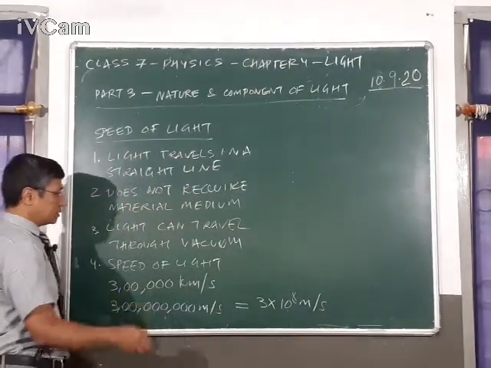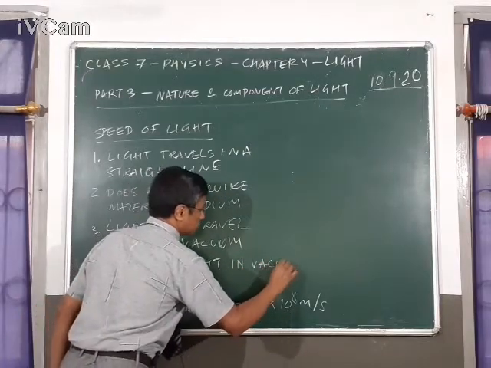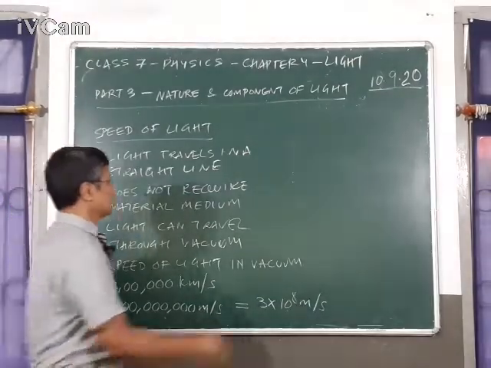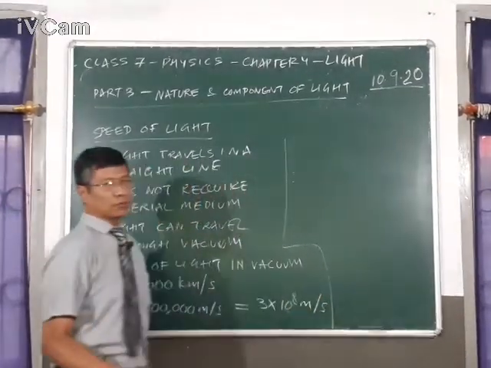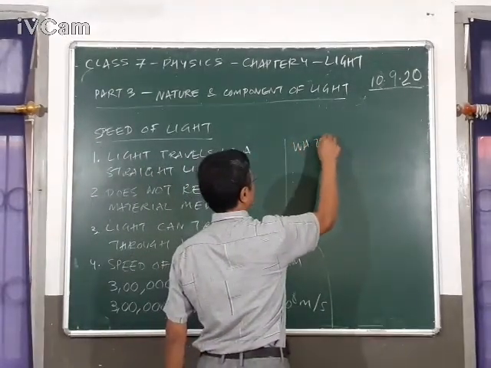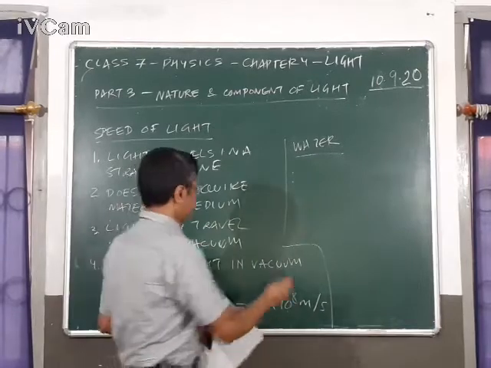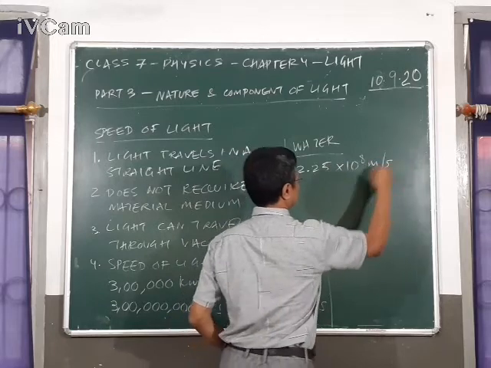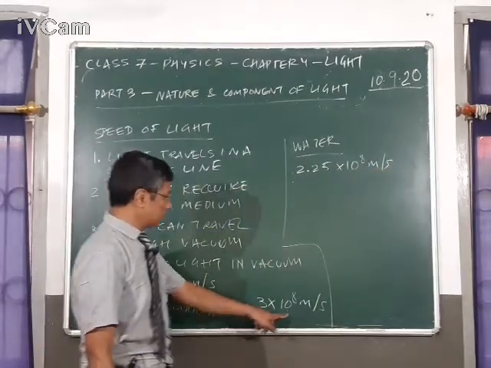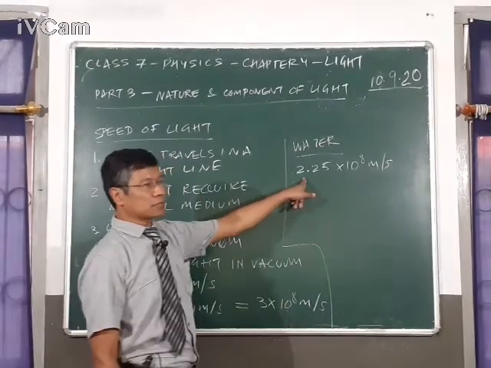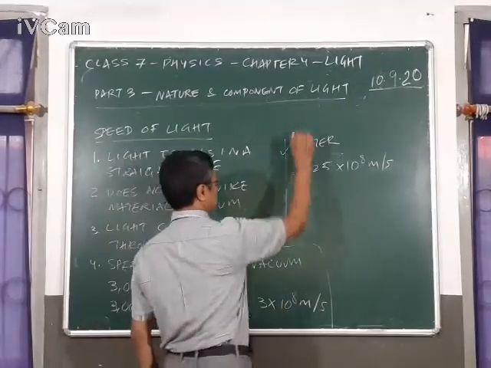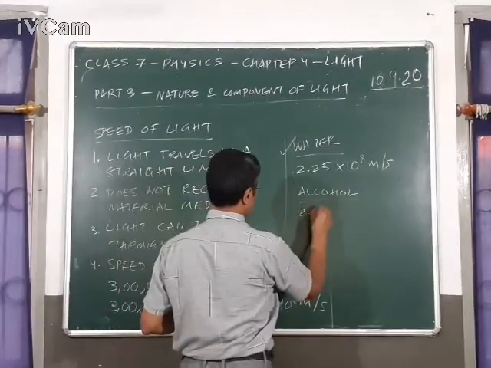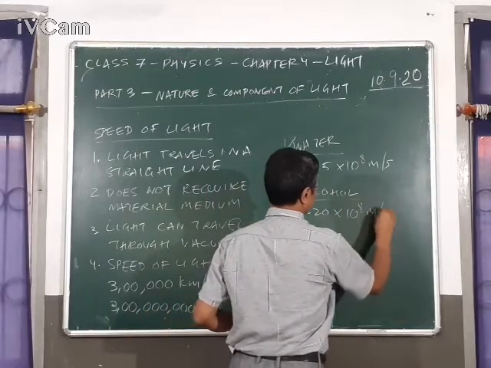Now this is the speed of light in vacuum. When light has to travel through other mediums, light slows down a bit. For example, if light has to travel through water, the speed of light slows down a bit, and becomes 2.25 into 10 to the power 8 meters per second. You can see that the speed of light is 3 into 10 to the power 8 meters per second, and it becomes 2.25 into 10 to the power 8 in water. In alcohol, the speed of light becomes 2.20 into 10 to the power 8 meters per second.